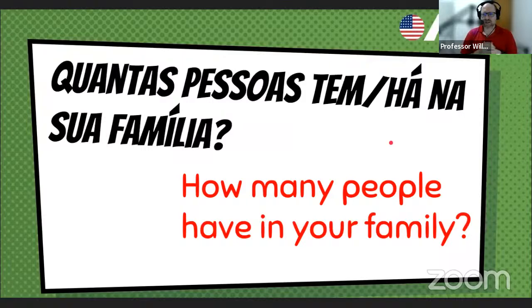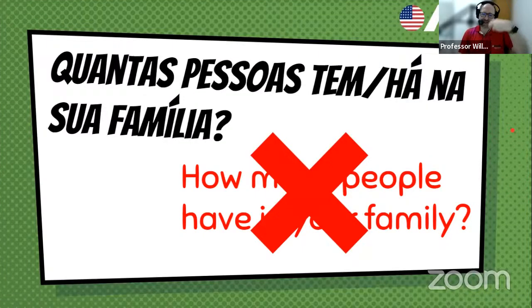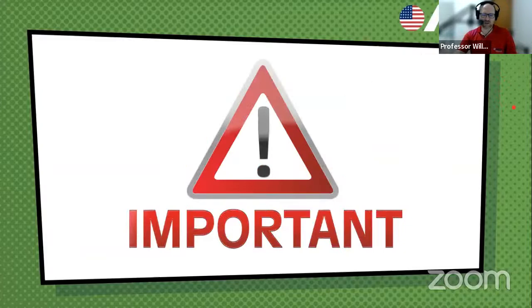But the problem is that têm or the verb ter is only have when it's possuir. So our problem when we look at the Portuguese is that in Portuguese, ter can be possuir or it can be existir. Tem 5 pessoas na minha família. So in English, you can't say tem 5 pessoas na minha família, because na verdade está falando existe 5 pessoas na minha família. Você teria que falar a minha família tem 5 pessoas, and then you can use ter as have. So this is very important.